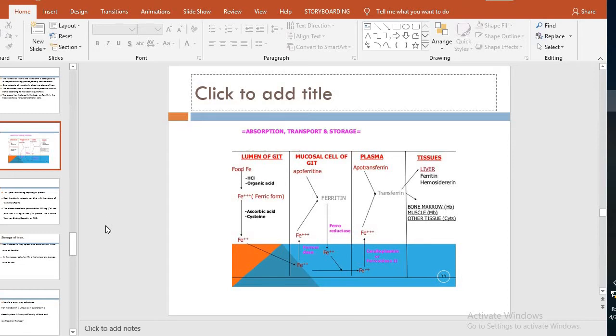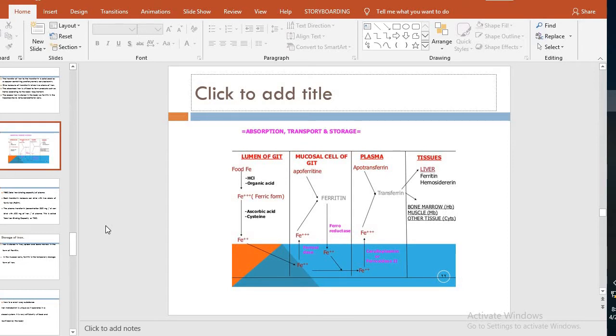Then it has to go into the ferritin, and first it will be oxidized again by the enzyme peroxidase. Now it is oxidized again. It is picked up by the apoferritin in the GIT, and then it will convert into ferritin.